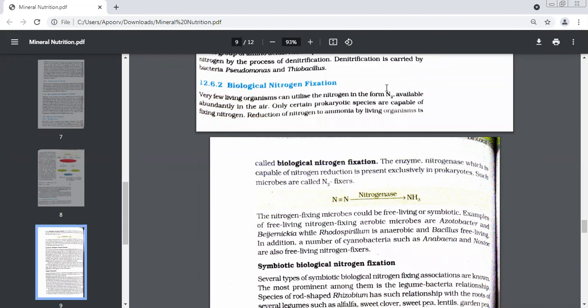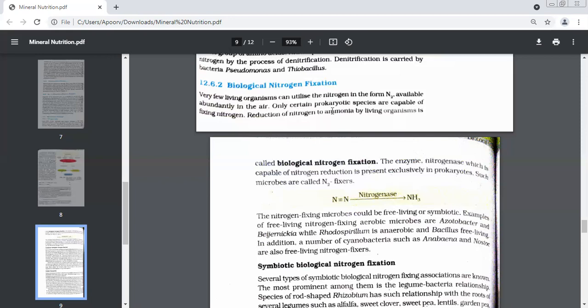Which gas is present in the maximum amount? Nitrogen. And it is present in this N2 molecule form only. But very, very few organisms can use this nitrogen directly from the air. Only a few prokaryotic species can fix this nitrogen for their purposes.